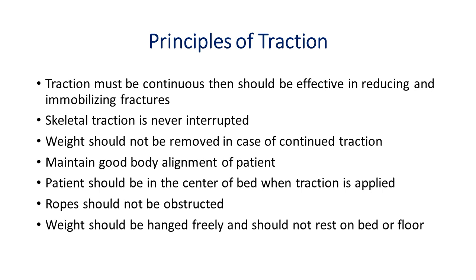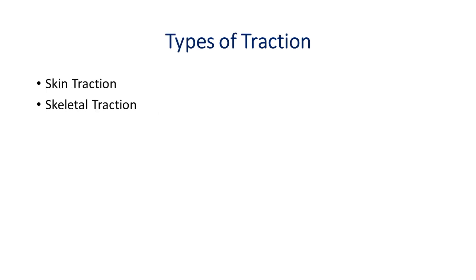Maintain good body alignment of the patient. Patient should be in the center of the bed when traction is applied. While the patient is on traction, keep the patient in the center of the bed. Ropes should not be obstructed. Weight should hang freely and should not rest on bed or floor. Means in the traction we are using weight in the rope, so the weight should not be kept on the floor or on the bed.